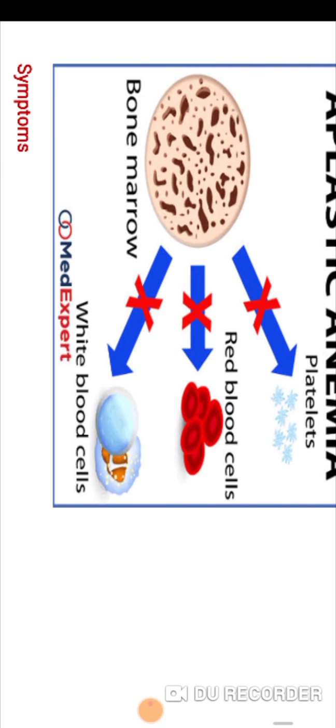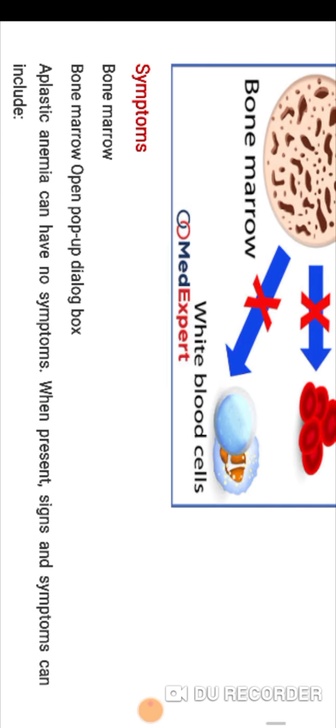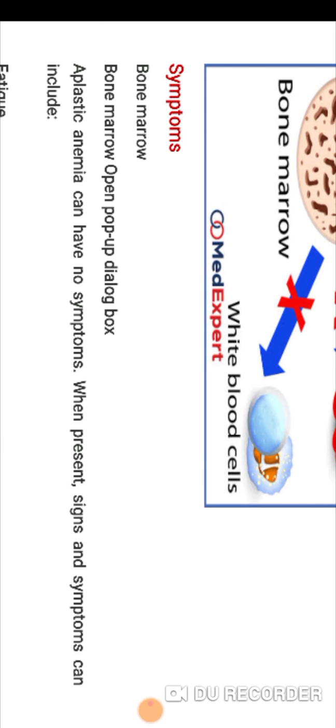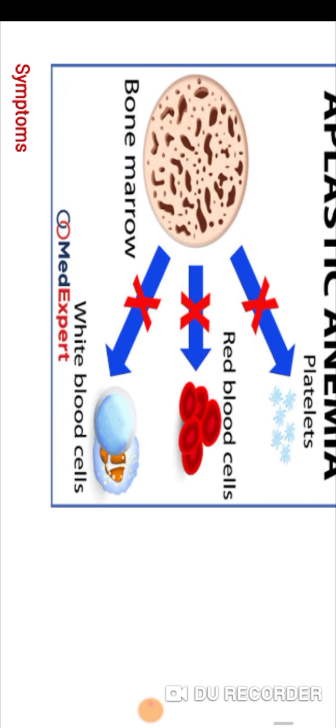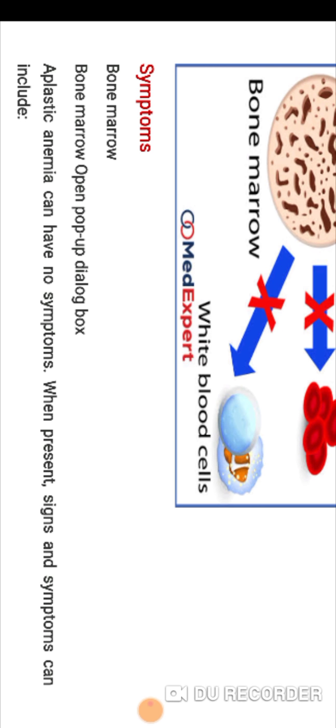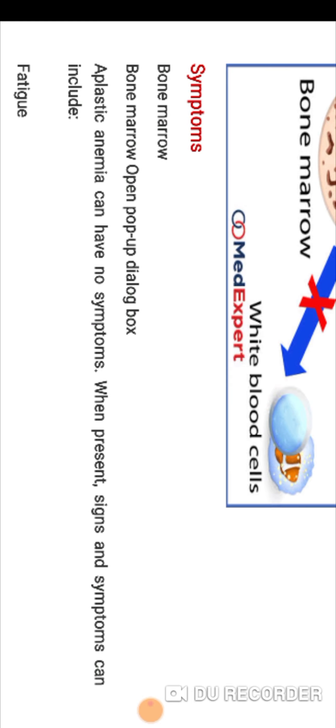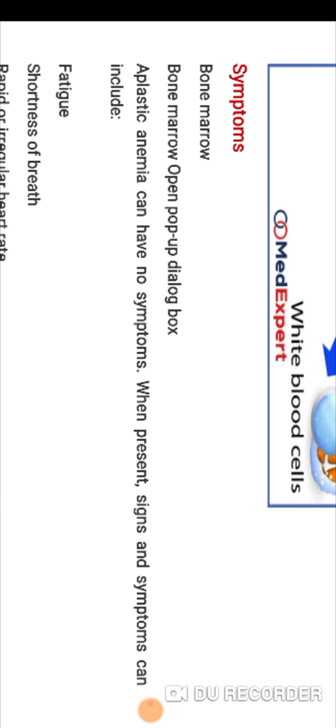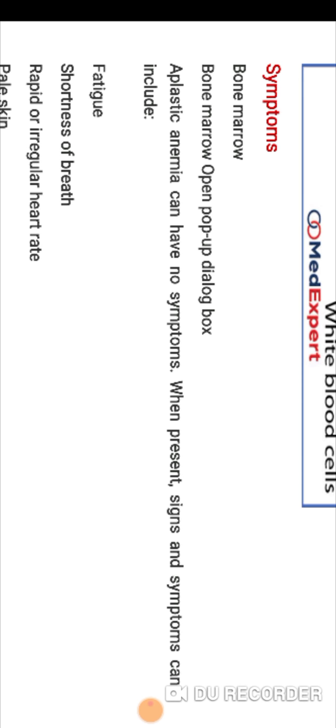The next one is the symptoms of aplastic anemia. Aplastic anemia can have no symptoms. When present, signs and symptoms can include shortness of breath, which I already told you in this video, and rapid irregular heart rate.